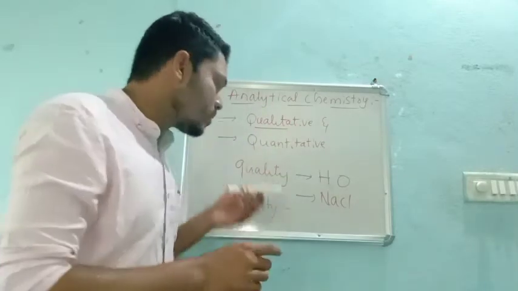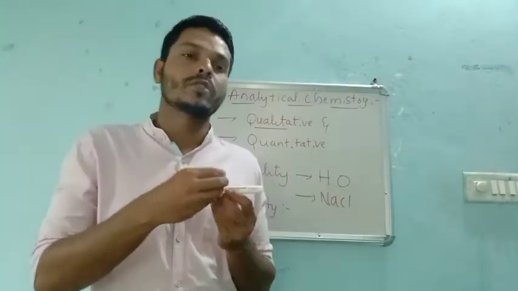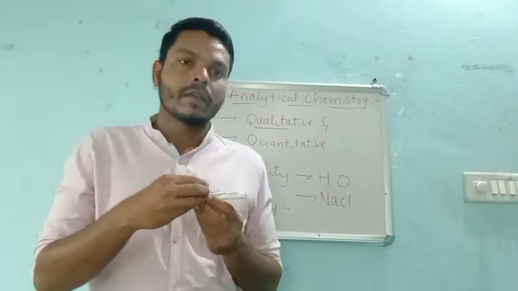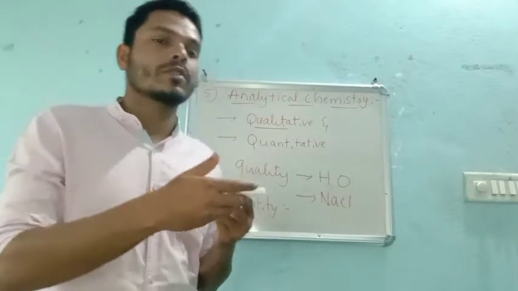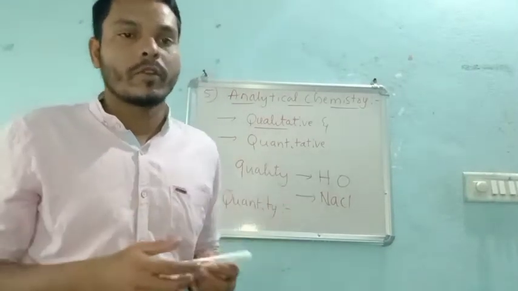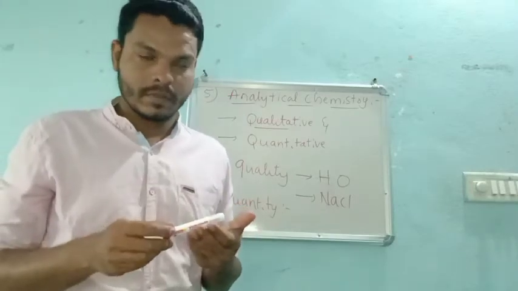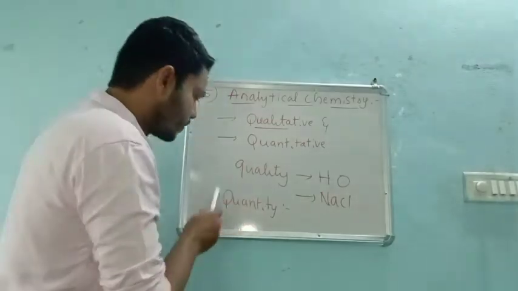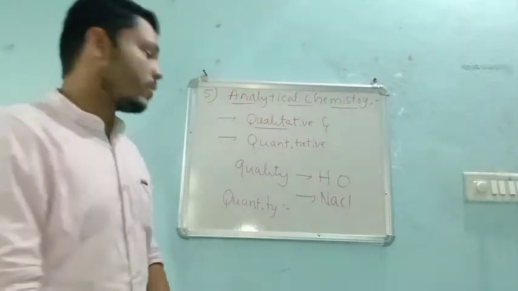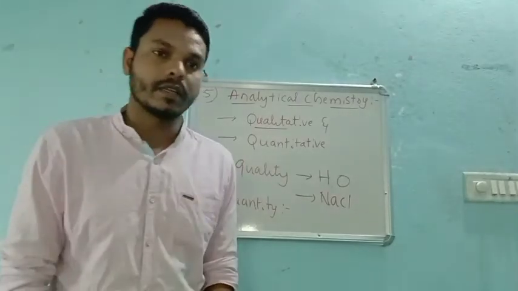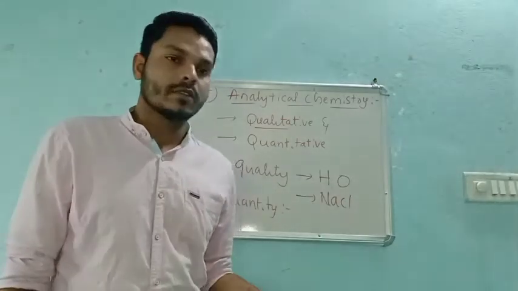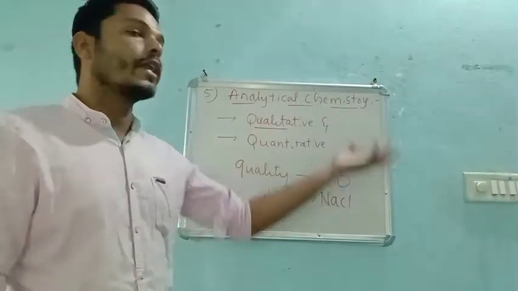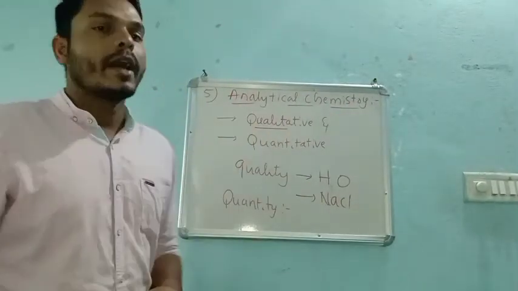If hydrogen is there, how many moles of hydrogen are present in this. If oxygen is there, how many moles or molecules of oxygen are present. To check that is called quantity, right? So we have quantitative analysis and qualitative analysis, which is nothing but analytical chemistry.